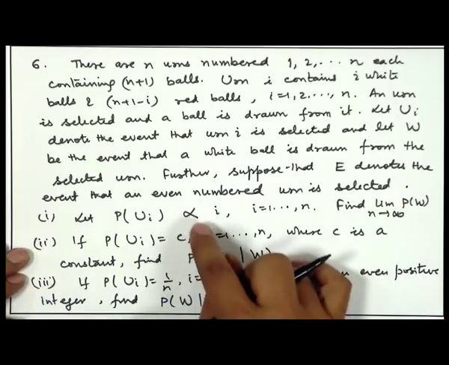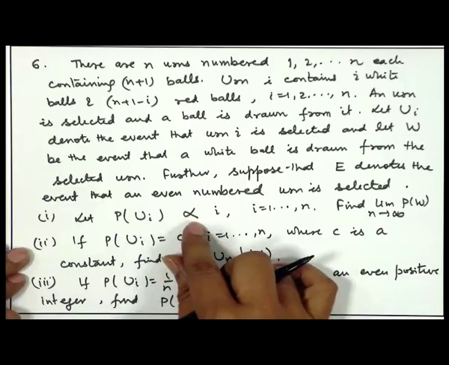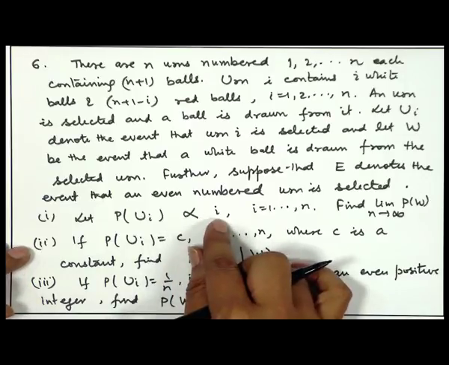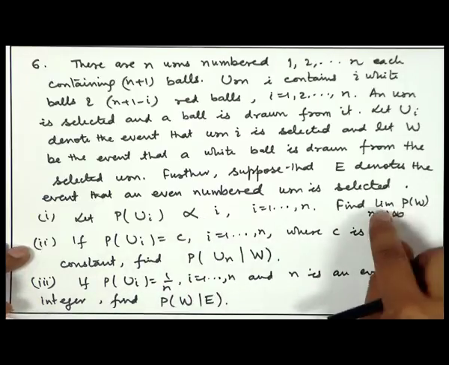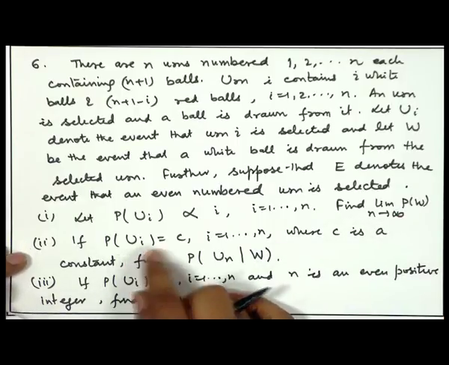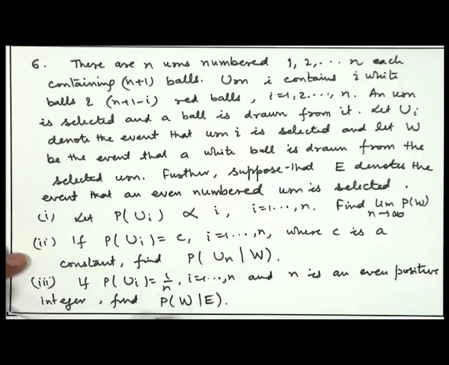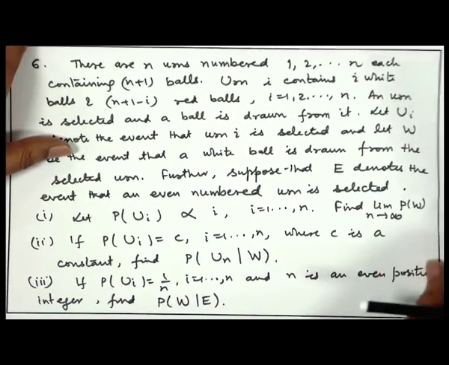Based on this, we are asking some problems. For example, if probability of ui is proportional to I, then what is probability of w? Find the limit as n tends to infinity. Similarly, if probability of ui is constant, then find probability of un given w, and in another one find probability of w given E. So, let us look at the solution of this.